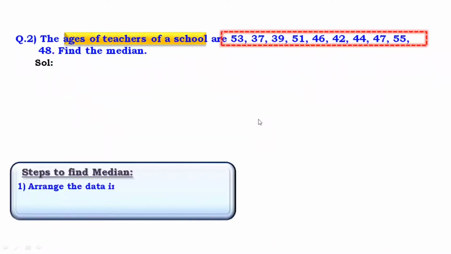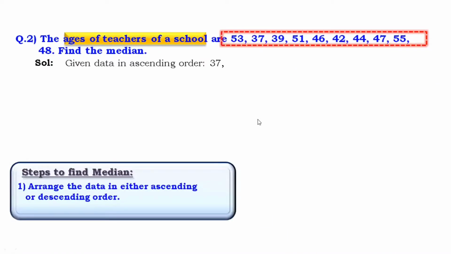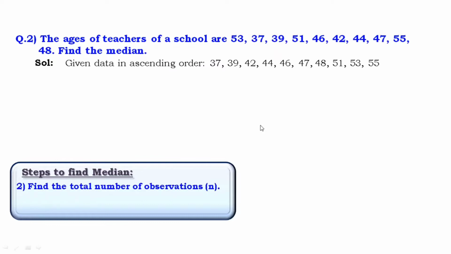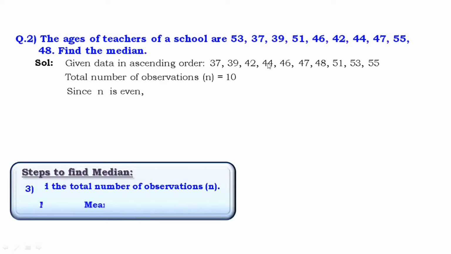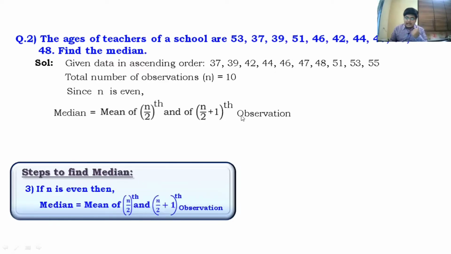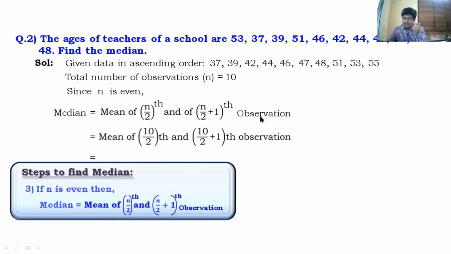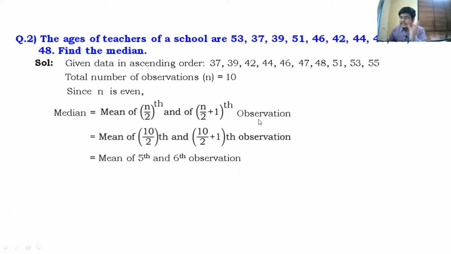So the first value, the minimum value over here is 37. So 37, 39, 42 and the last value is 55. Now count the number of observations. Here the number of observations is 10, which is even. So here we will apply the formula that median is simply the mean, that is the average, of n by 2th term and (n by 2 plus 1)th term. Now we'll substitute the value of n. So n is 10. So 10 by 2 will be 5 and 10 by 2 plus 1, that is 5 plus 1, will be 6th term.